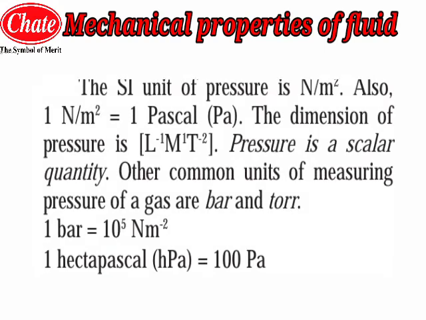After that, the part we have learned is the SI unit of the pressure. The SI unit of the pressure is Newton per meter square, or you can write it as Newton meter raised to minus 2.